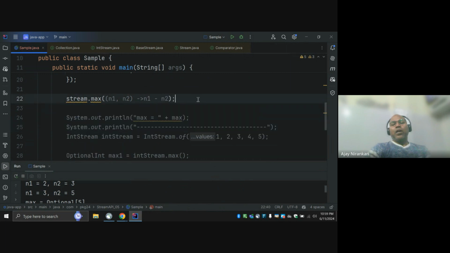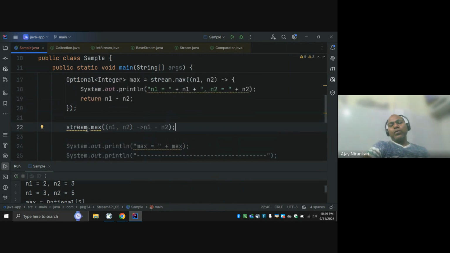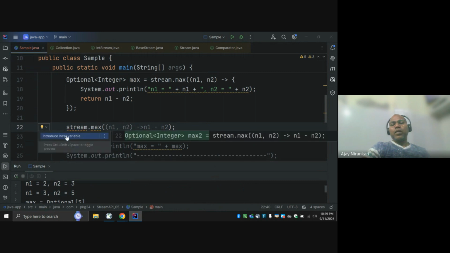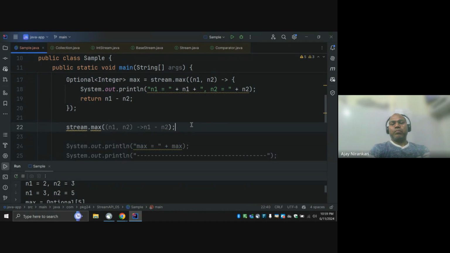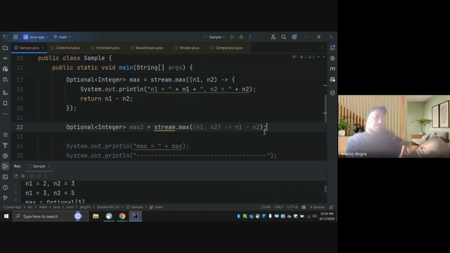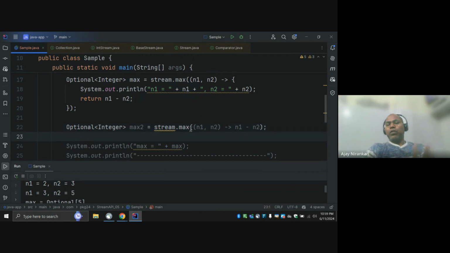Notice even our IntelliJ IDEA grays it out, meaning you can make it concise. What do they suggest? Simply convert it to a method reference.